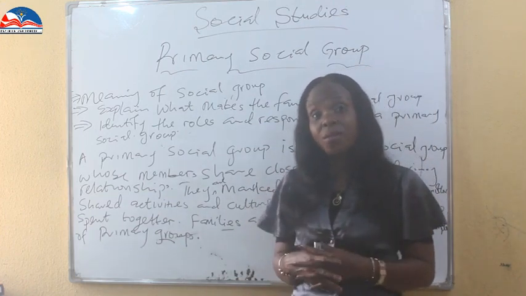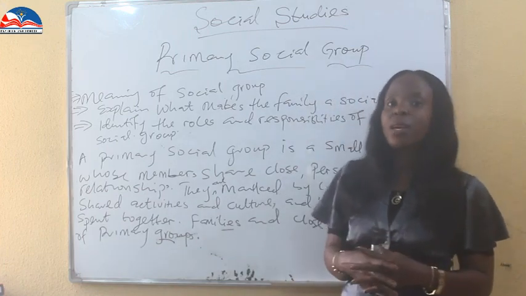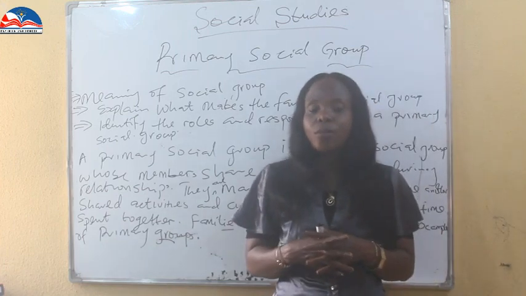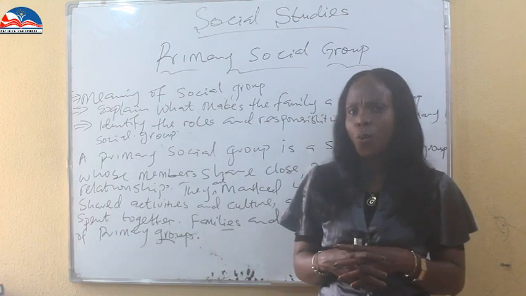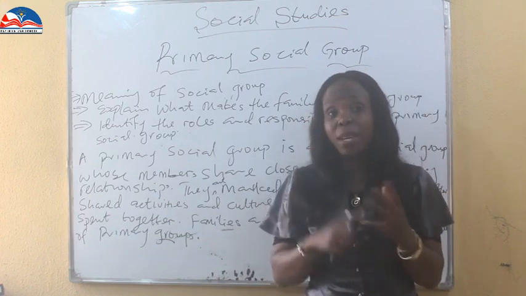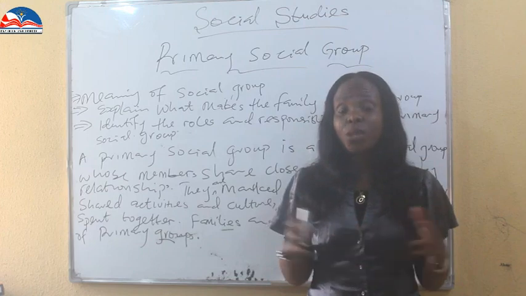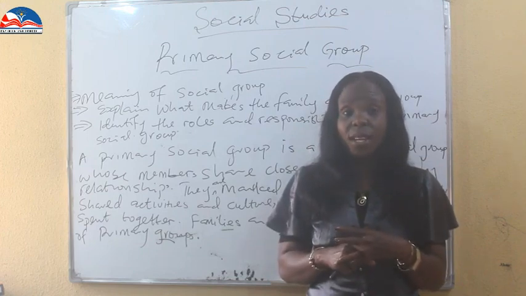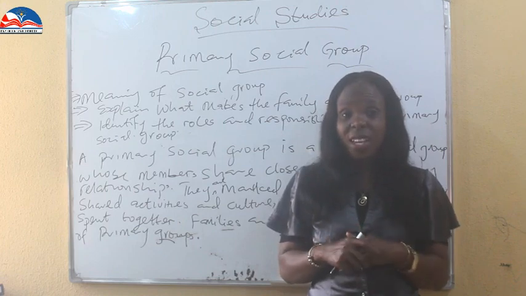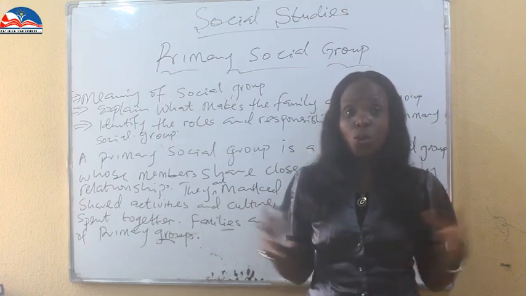You will agree with me that the family falls in this aspect, and your close family and close friends fall here too. Why? The family spends time together. The family does a lot of activities together. They have close relationships. They endure each other. They have full potential to come together.